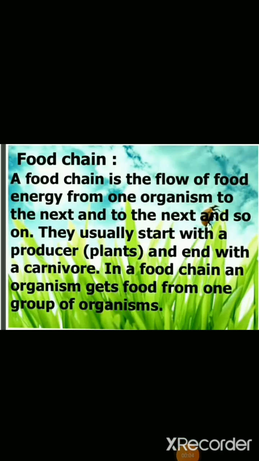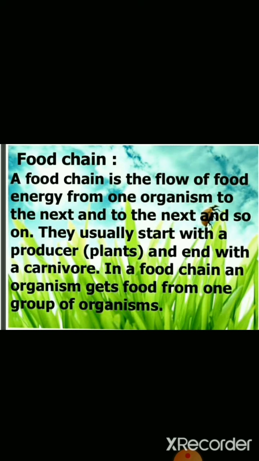In the previous class, we discussed the environment and its components, that is, the abiotic component and the biotic component. The biotic component consists of producers, the plants, consumers, the animals, and decomposers, the microorganisms. Now we see the food chain.